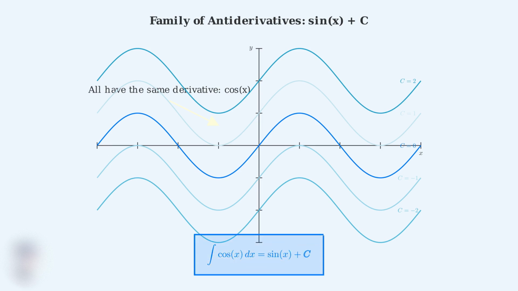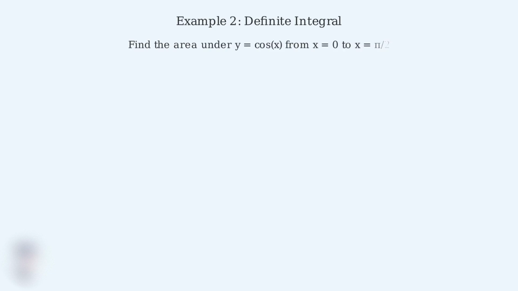This completes our first example. We've seen how to directly apply the integration formula and understand why the constant of integration is essential. The integral of cosine x is sine x plus c, representing this entire family of antiderivative functions. Now we'll work through a definite integral example that has a beautiful geometric interpretation. We want to find the area under the cosine curve from x equals 0 to x equals pi over 2.